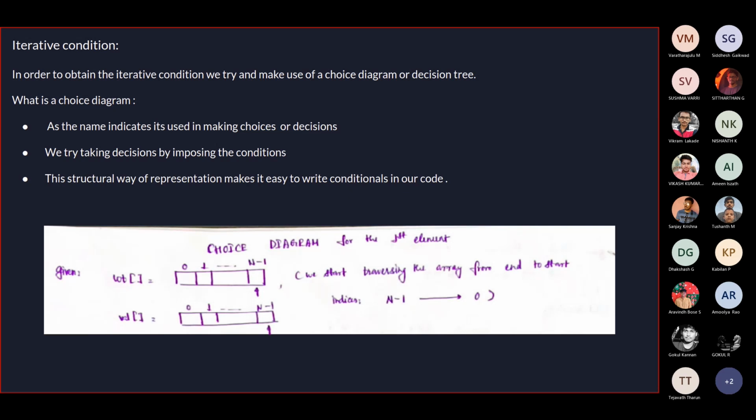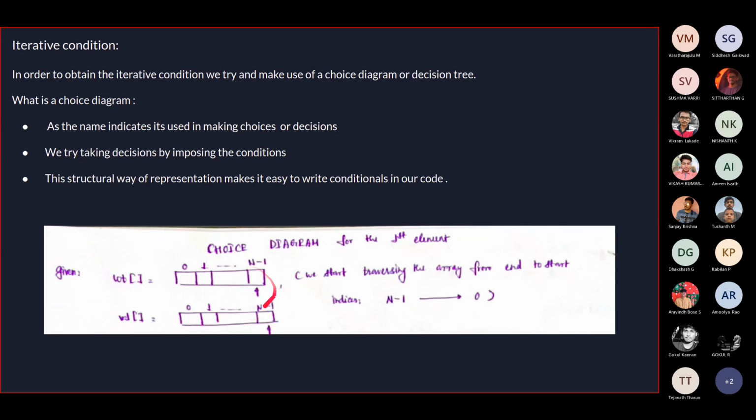The main aim is, when you are presented a bigger problem, you should be able to take a decision or a choice, a consequence of which is basically your input becoming smaller. So that's exactly what we're going to do over here. And the rest of the points are actually self-explanatory.